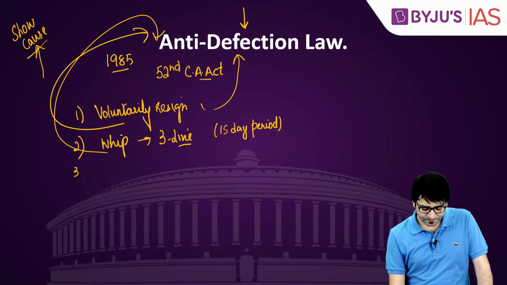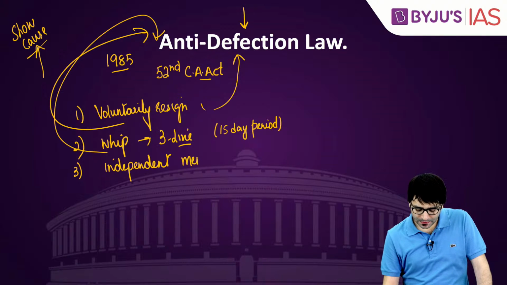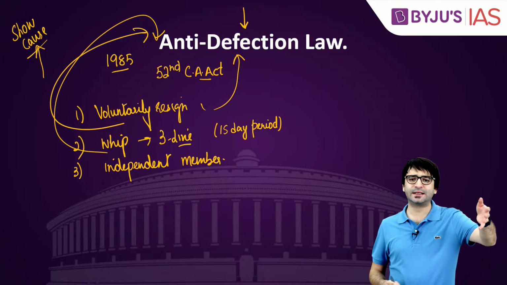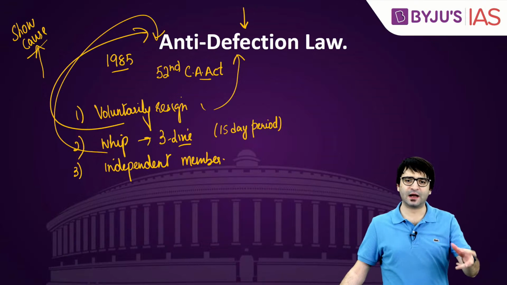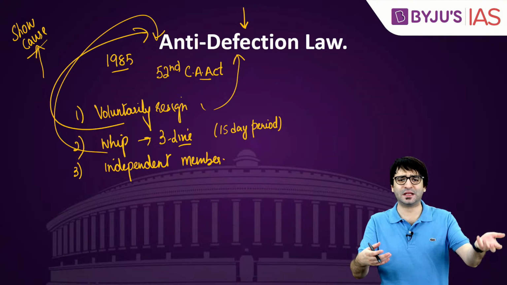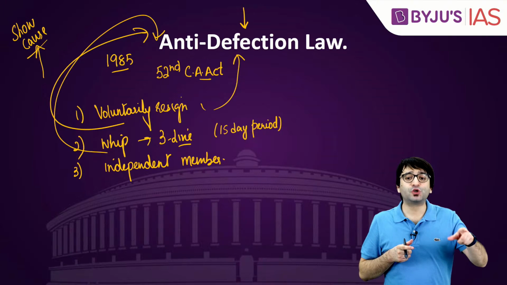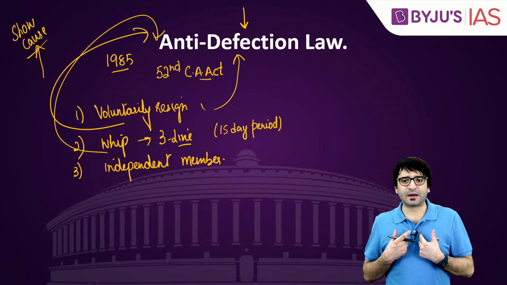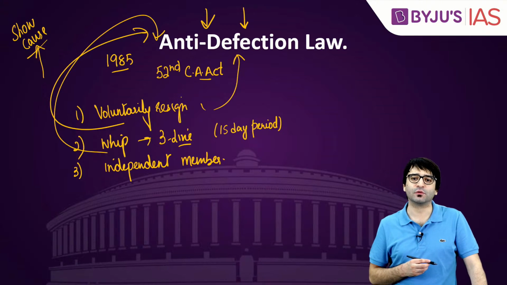Provision number 3: an independent member. I contested elections as an independent candidate, no political party gave me the ticket, I won the election, and now I am a member of a house, which can be Lok Sabha, Rajya Sabha, Legislative Assembly or Legislative Council. I am an independent member. I cannot join a political party. After my election, if I join a political party, I am disqualified under anti-defection law.